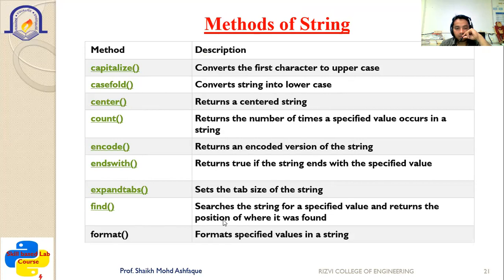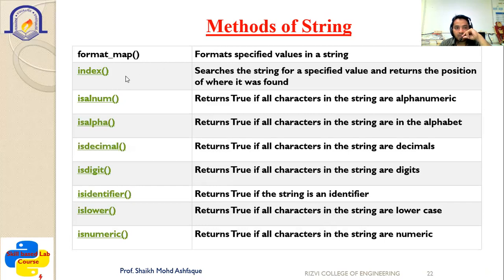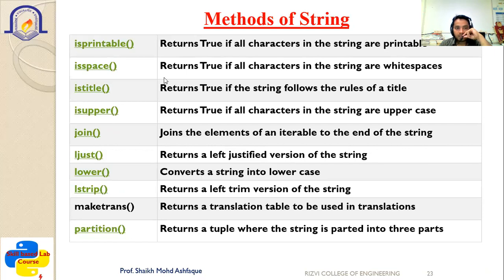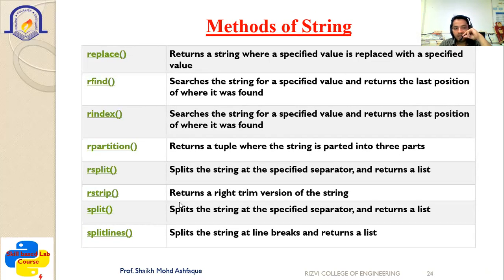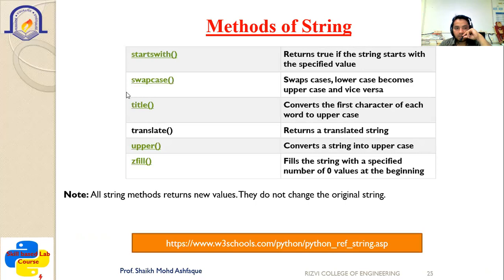Then find, we have seen for searching the string. Then format formats the specified values in the string. Similarly, you can use format_map, index, isalnum, isalpha, isdecimal, isdigit, isidentifier, islower, isnumeric, isprintable, isspace, istitle, isupper, join, ljust, lower, lstrip, partition, replace, rfind, rindex, rpartition, rsplit, strip, splitlines, startswith, swapcase, title, translate, upper, zfill, etc. These are the various methods which are used along with the string.